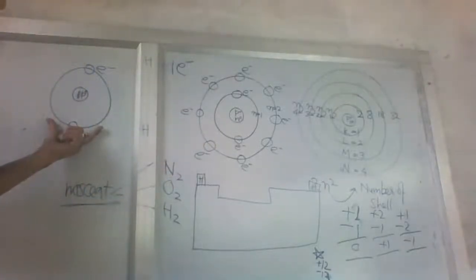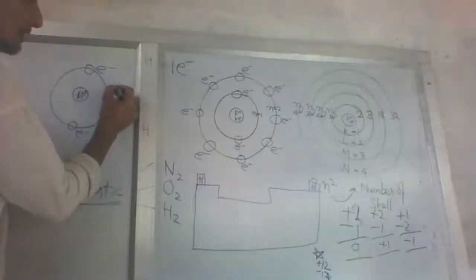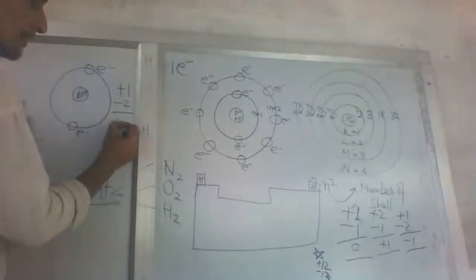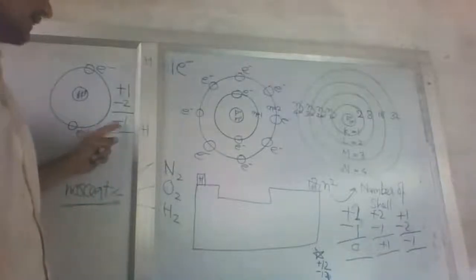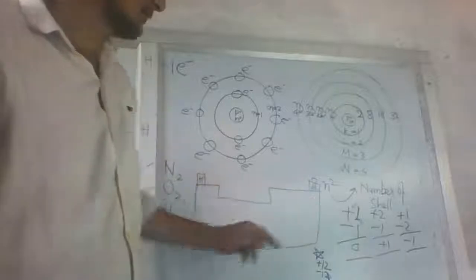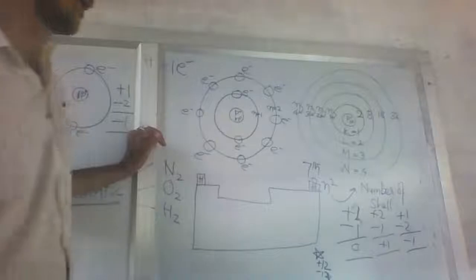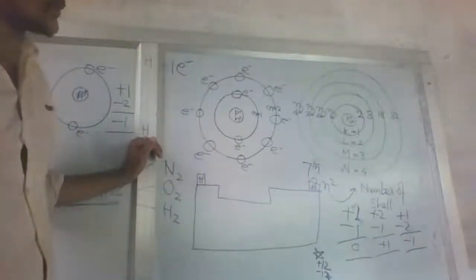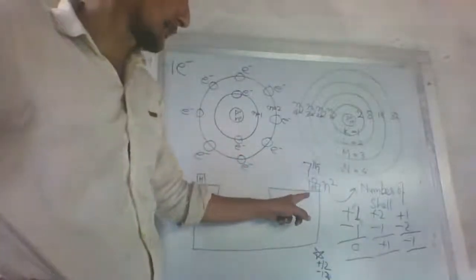Oh, sorry, negatively charged or stable. How does it become stable? Now see, 1 plus and 2 negative, minus 2. Adding both together, it will make hydrogen a negatively charged particle, and one negatively charged particle will put it in the 7th orbit. This is the 7th shell, or this is the 7th position of the periodic table. So hydrogen is here in the 7th position.